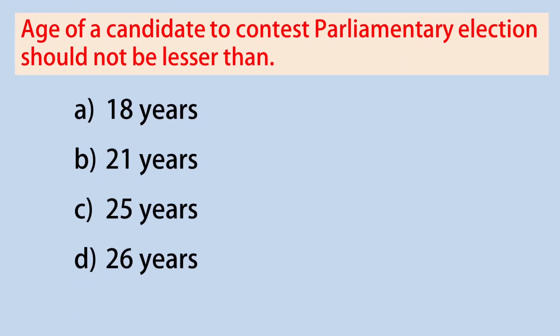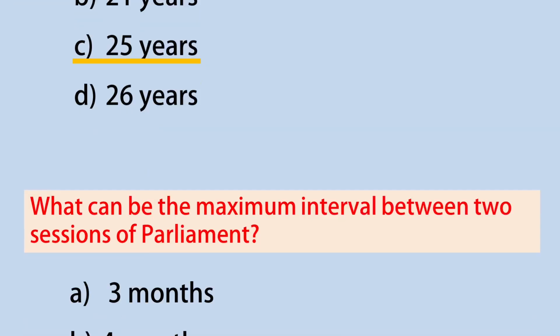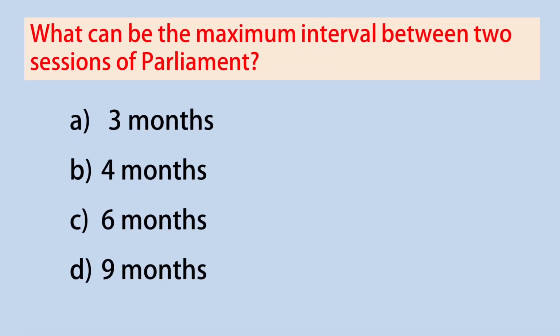Age of a candidate to contest parliamentary election should not be lesser than 25 years. Answer is option C. What can be the maximum interval between two sessions of Parliament? Answer: option C, 6 months.